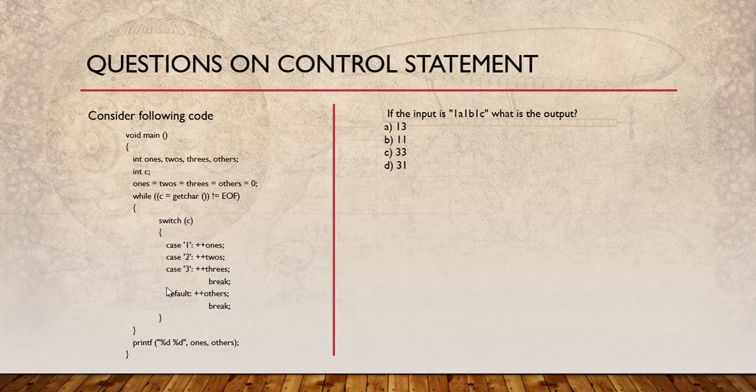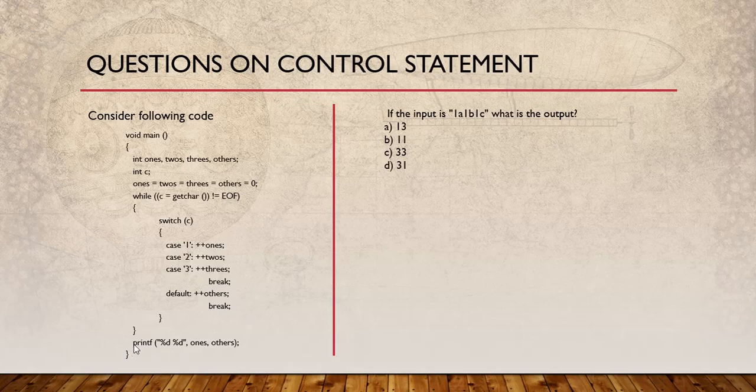Now when this loop is running, switch on c: based on the value you have entered, that would be checked with the labels in these case statements. So if c equals 1, plus1 would be incremented. If c equals 2, plus2 would be incremented, and if c equals 3, plus3 would be incremented. Then this break statement is there to break from the switch block. Then default is plusothers. If 1, 2, 3 are not given as input, then others would be incremented and break would be there.